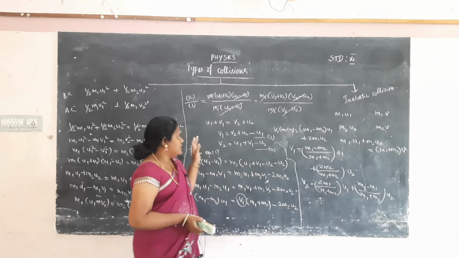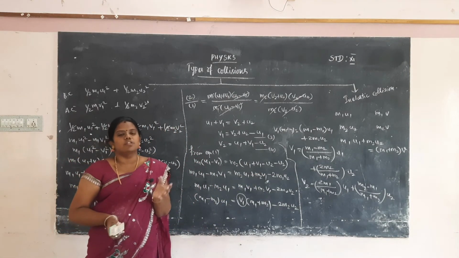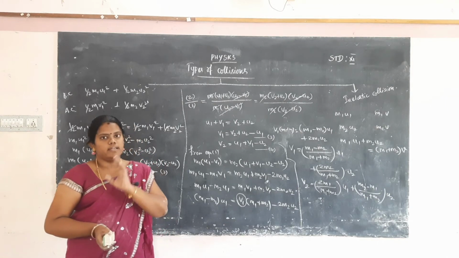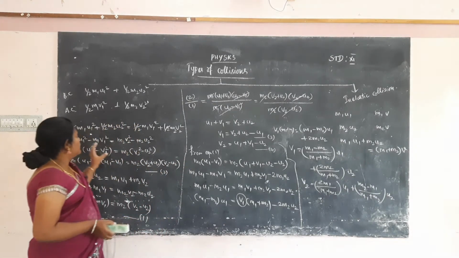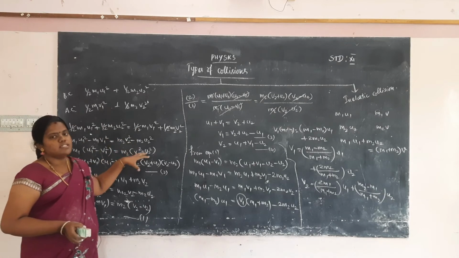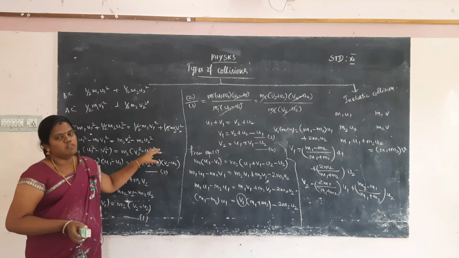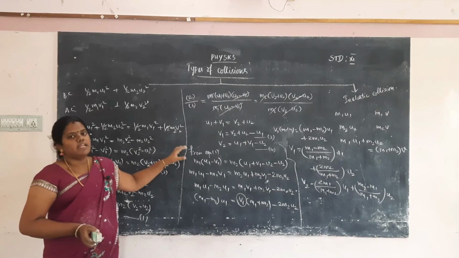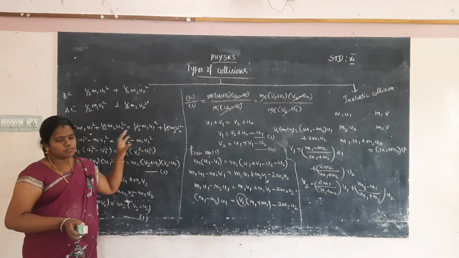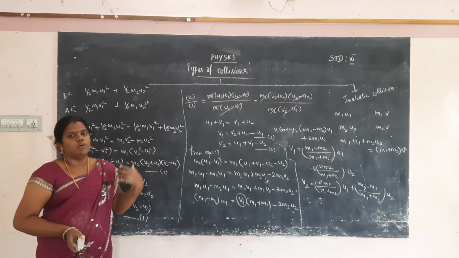Again I will explain this part. In the elastic collision, we have to consider the total momentum to be conserved and total kinetic energy to be conserved. First, we consider two objects. First object having mass m1, second object having mass m2. Initially the first object has initial velocity u1, and the second particle has velocity u2. After the collision, the particles have velocities v1 and v2.